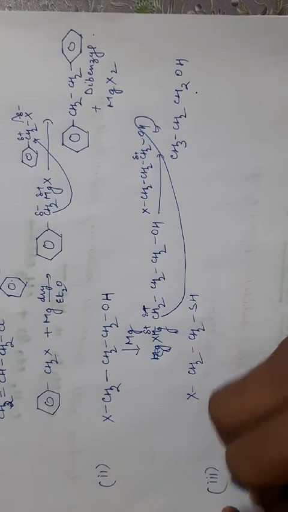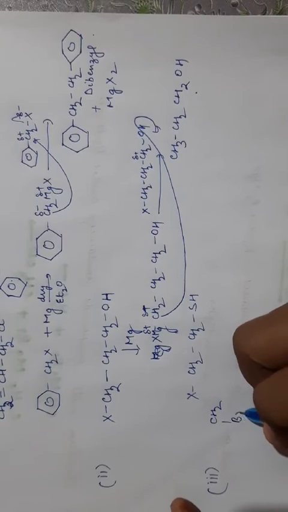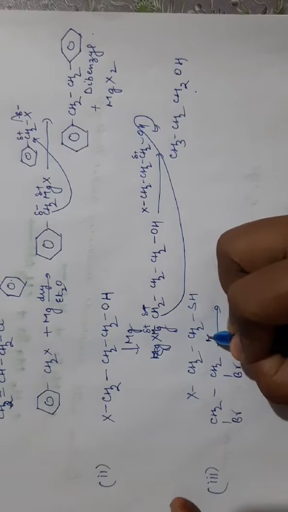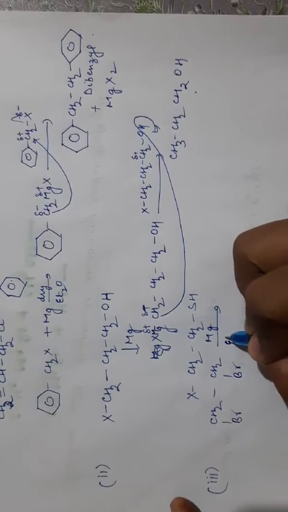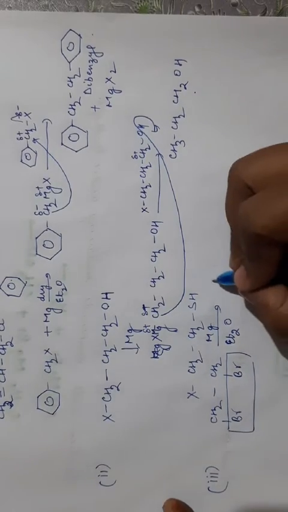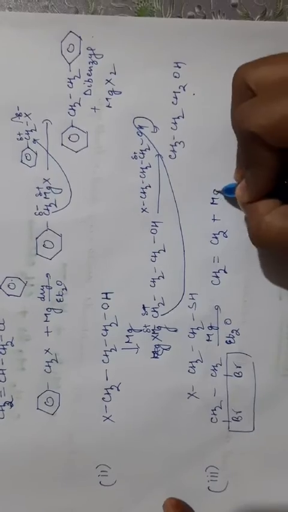Third type, vicinal dihalides, like if we have CH2Br, CH2Br, and you are treating it with magnesium in presence of dry ether. What will happen? Both bromines will be removed by magnesium and it will form alkene. That means an elimination reaction will take place here.